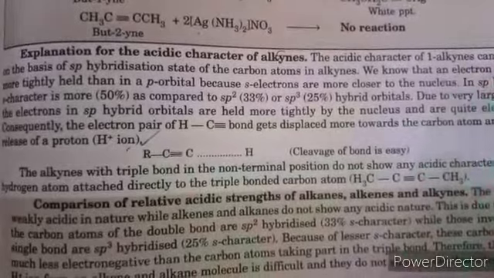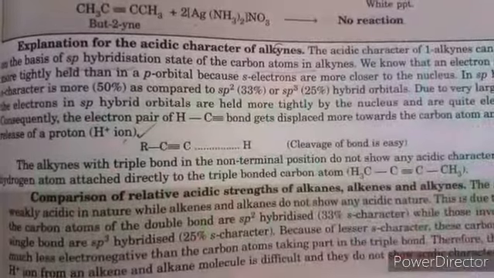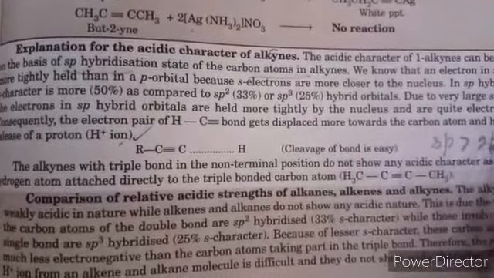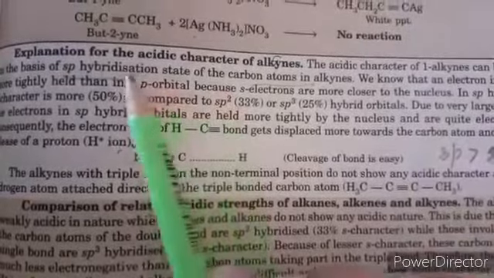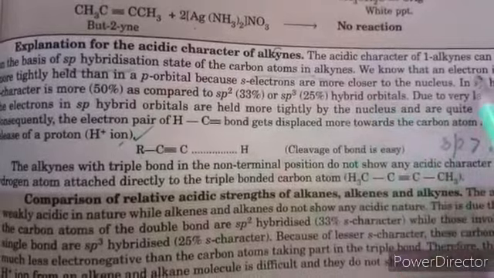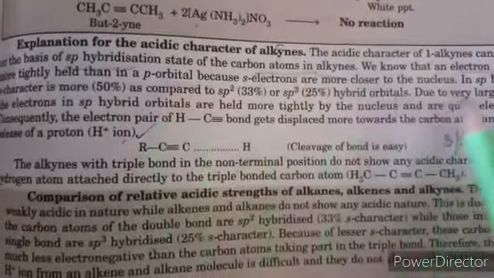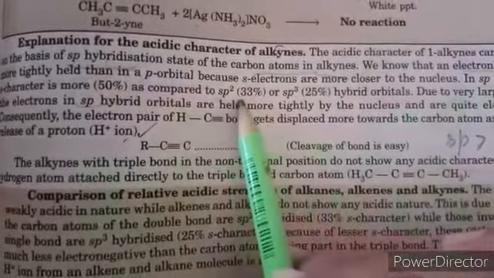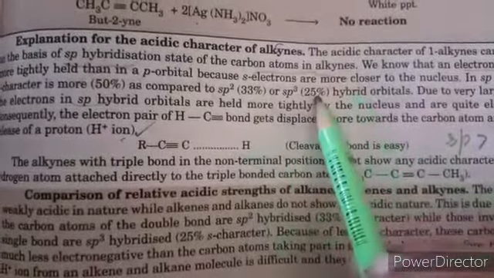The acidic character of 1-alkynes can be explained on the basis of sp hybridization of carbon, because sp hybridized carbon is more electronegative than sp2 and sp3. So it has more electronegativity in alkyne carbon. The electrons in s orbitals are held more tightly than in p orbitals, and there is 50% s character in an sp hybridized carbon atom. In sp2 there is 33% s character and in sp3 only 25%.